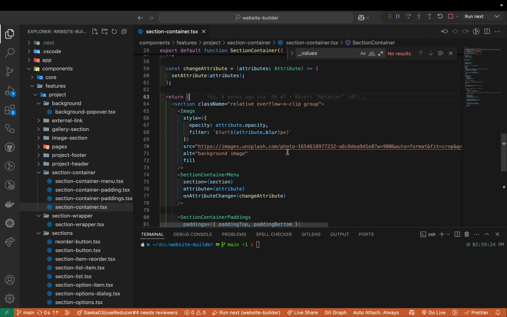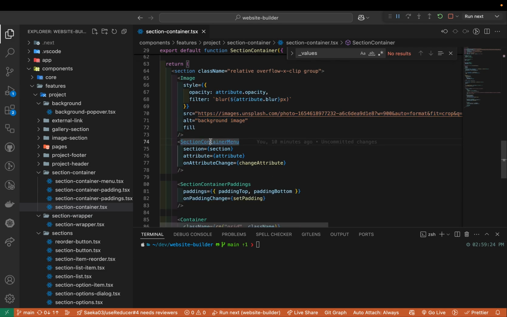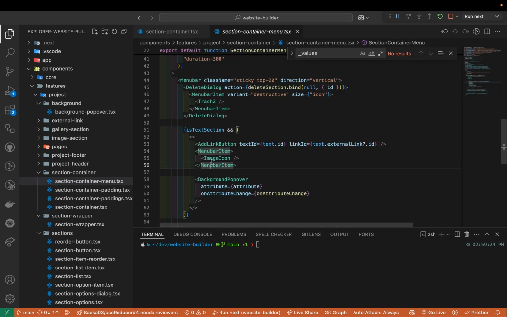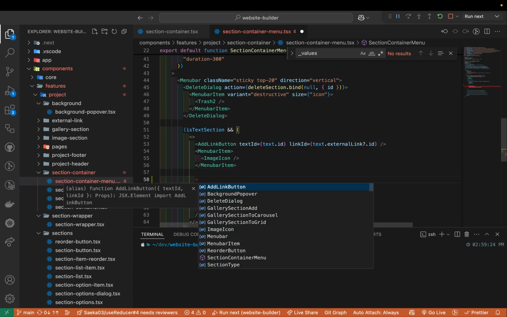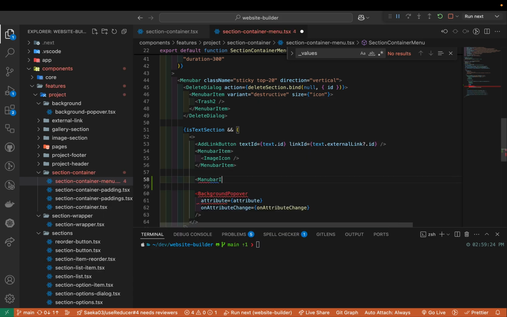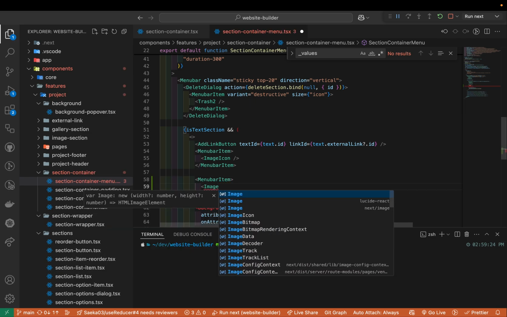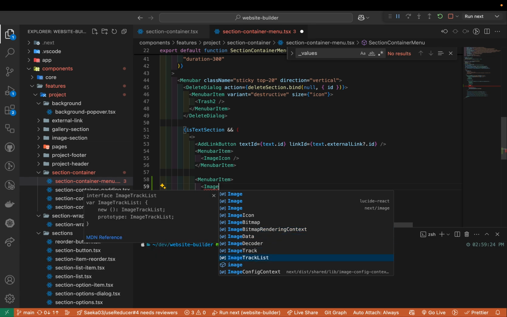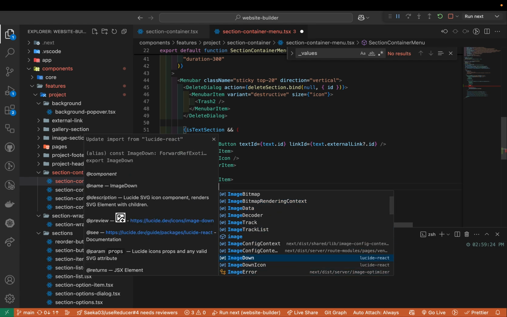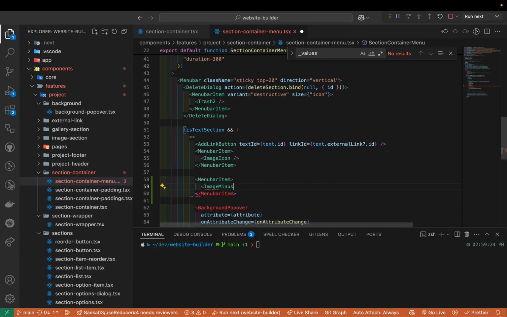So let's try it. So here we added the image tag right here, and then we added the container menu that has the image icon here. And then when a background image exists, then we're gonna show a different icon, right? So here, menu bar item. Oh, I think I have a typo. Menu bar item, and then this one I will look for image remove, negative. I don't know. There should be a removing image icon. Yeah, maybe negative, minus. Let's do that.